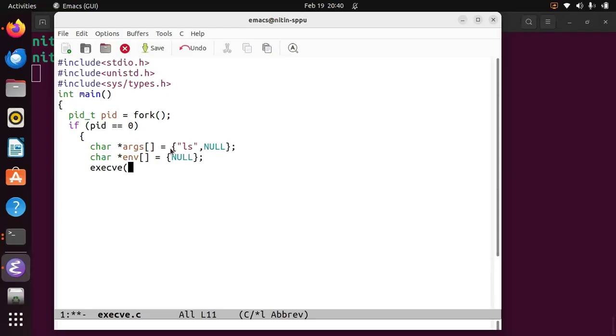Now you give the call to execve. We have to write here /bin/ls, and then pass the arguments args and env as the third parameter. Now suppose it doesn't get executed, then perror execve failed.